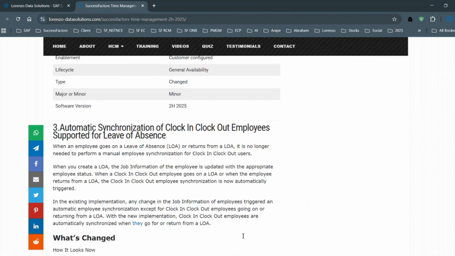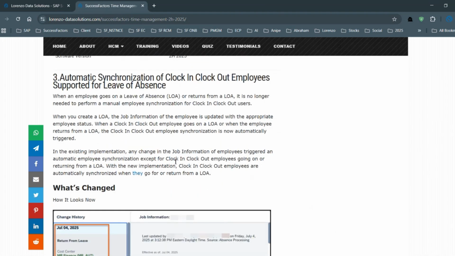Okay, now let us try to understand the third one, which is automatic synchronization of clock in clock out for employees who are on long-term leaves, LOA, leave of absence.